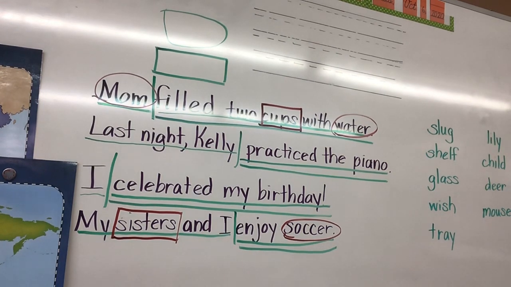Circle the word singular so you can remember that you're supposed to be circling singular. And then put a box around the word plural so you can remember you're supposed to be boxing the plural. In the directions, circle the word singular, box the word plural. All right, you guys ready?